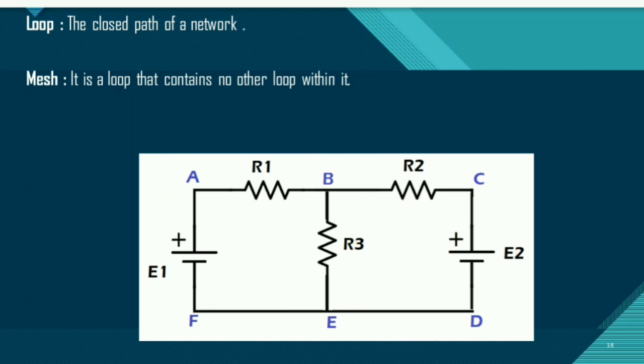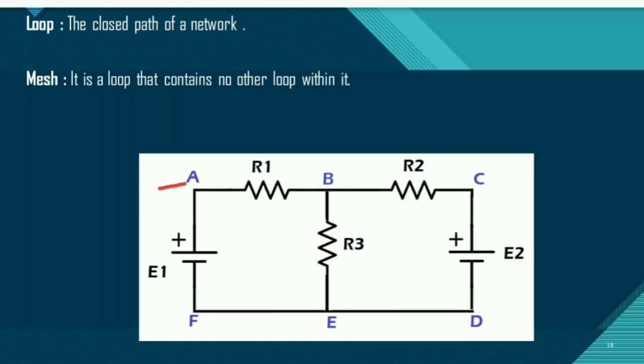Now what is a mesh? Mesh is again a loop. It is also a closed path, but it is an individual loop which doesn't contain any other loop within it. Let's see in the example. Here I have a loop like this. Is there another loop inside this loop? No, it is an individual loop, so it can be called a mesh. Similarly, in this loop also there is no other loop within it, so it is also a mesh.